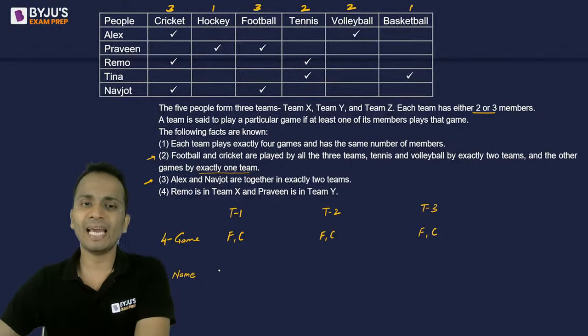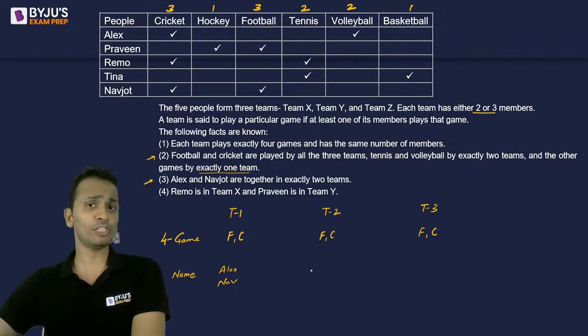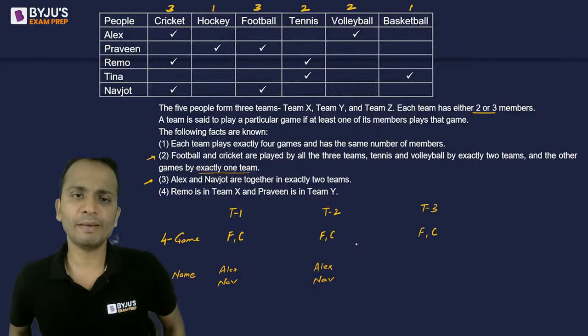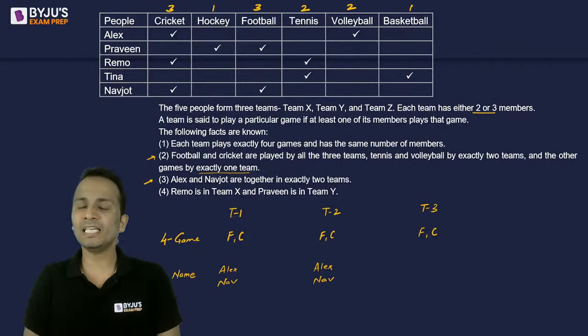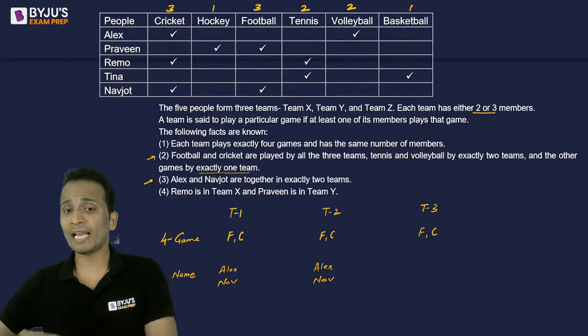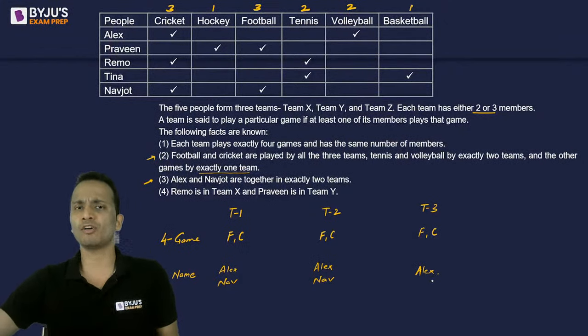So I can start by putting Alex and Navjot in any of the 2 teams together. So Alex and Navjot in team number 1. I don't know which one is X, which one is Y, which one is Z. Alex and Navjot here. Okay. Now let's get into the depth of the statement. They will be together in exactly 2 teams. So team number 1 and team number 2, they are together. In team number 3, both of them cannot be present, but one of them can be present. So I can say that Alex can be a part of team number 3 as well, but Navjot is not a part of this.